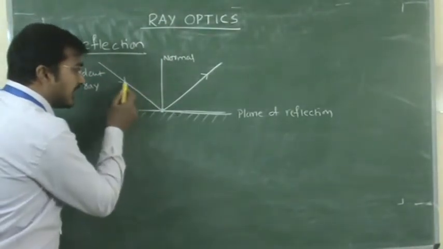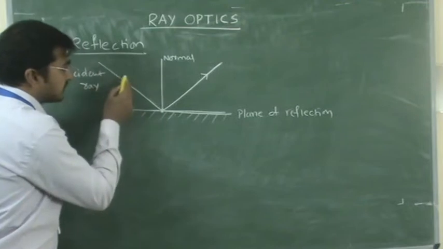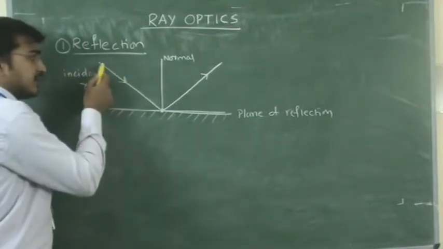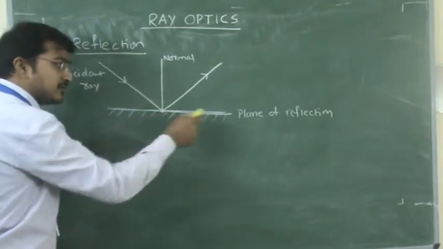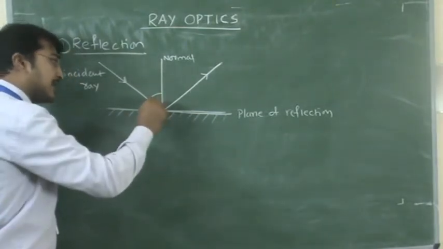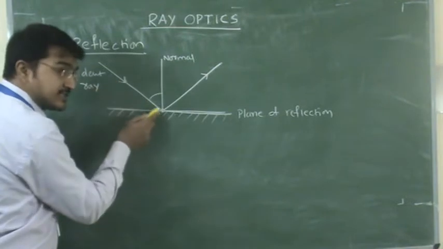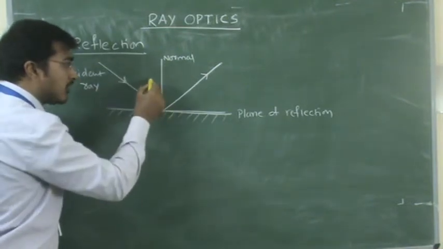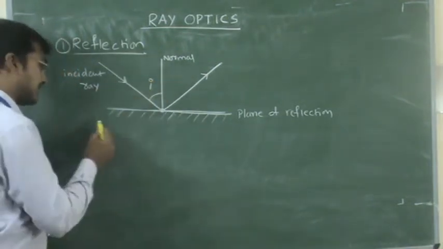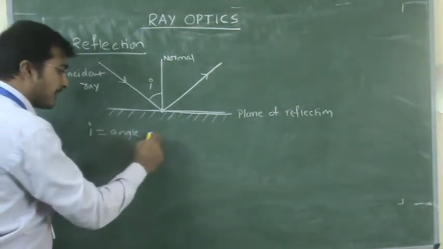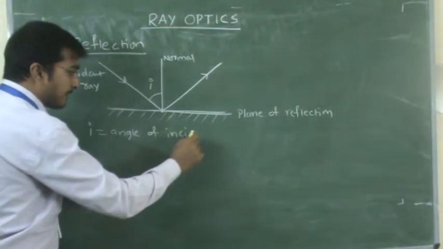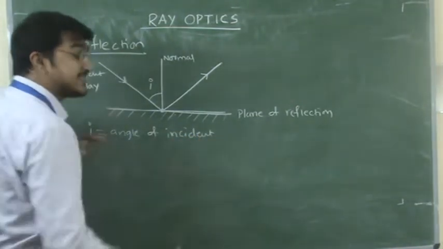Here, the angle of incident. We should discuss the angle of incident. When the light is incident at a particular point, and this is the normal to the plane, the angle made by the incident ray with the normal, which we indicate with i, is called the angle of incident or incident angle.